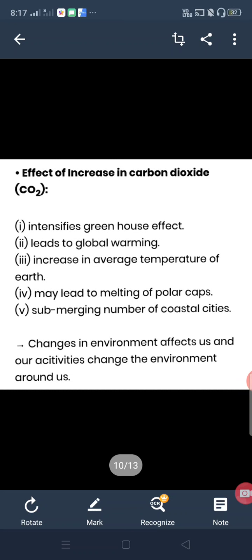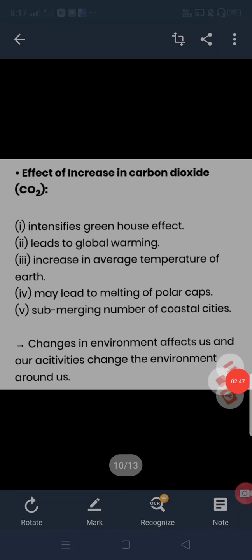Melting of polar caps means the glaciers of ice, or we can say the rocks of ice, which are situated or located at the poles of our earth. What will happen due to increased temperature? This will get melted, due to which the level of the sea will rise and the coastal areas, or we can say coastal cities, will get submerged.